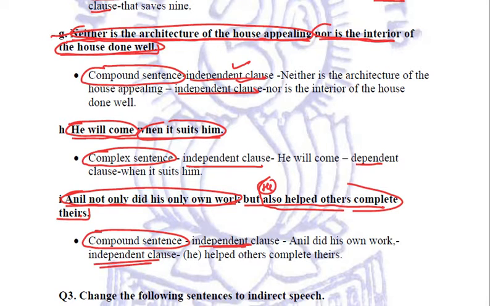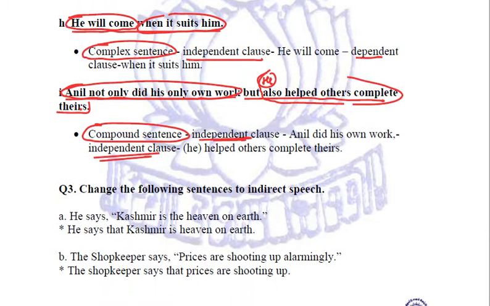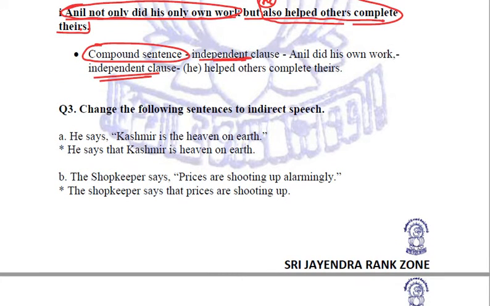Right? So this is all about our question number 2. Now in the third question, the examiner is giving us some sentences and he is saying to change these sentences into indirect speech. I hope you remember all the rules regarding indirect speech. We know that direct speech is given in inverted commas, and for indirect speech we have to remove the inverted commas. We have to convert the interrogative and exclamatory sentences into assertive ones.